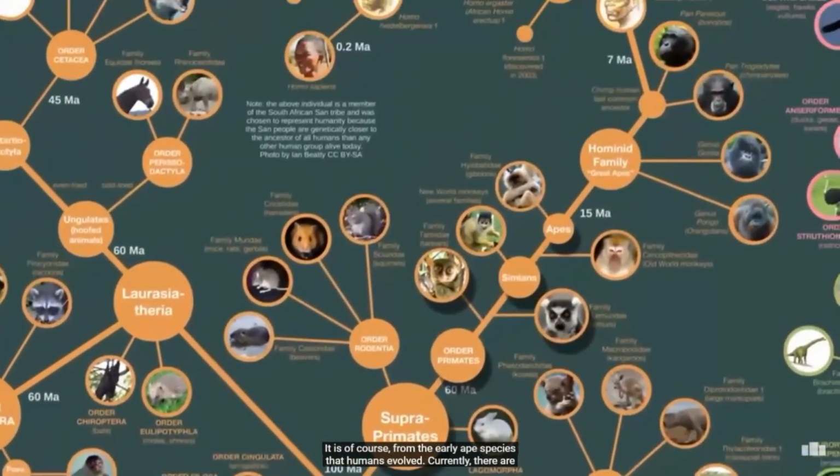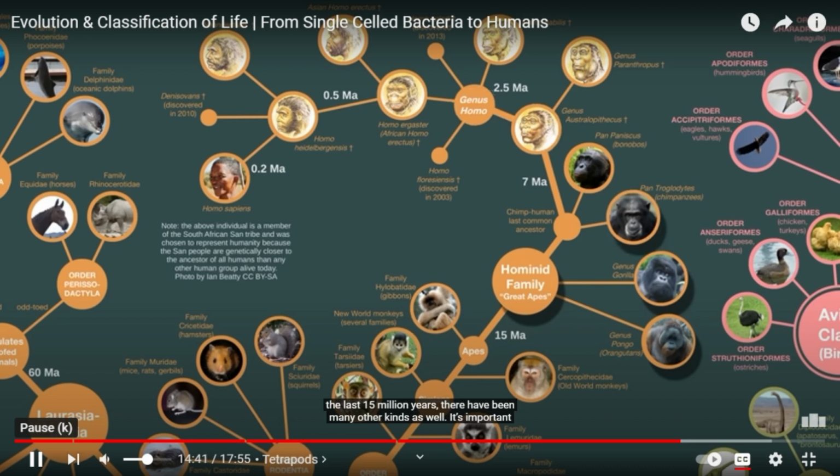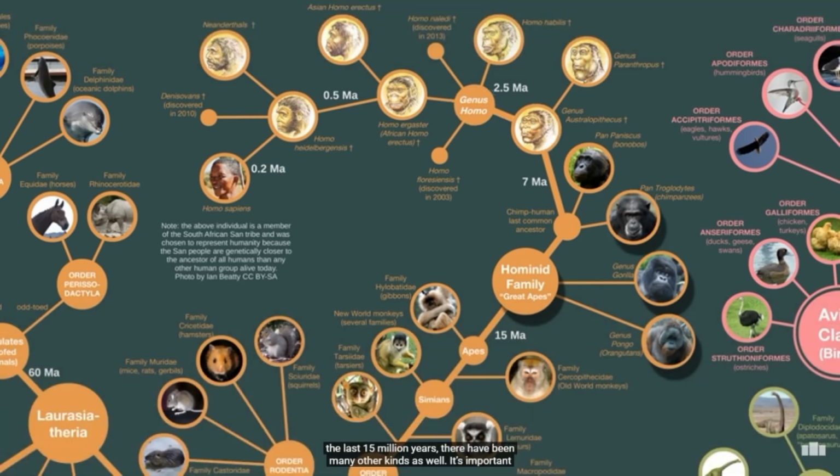It is, of course, from the early ape species that humans evolved. Currently, there are only 4 kinds of great apes: orangutans, gorillas, chimpanzees, and humans. But over the last 15 million years, there have been many other kinds as well. It's important to remember that the great apes of today all evolved from these now extinct species, not from each other. So although you may sometimes hear it said that humans evolved from chimpanzees, this is actually not true. Both modern humans and modern chimps evolved from a now extinct common ancestor who lived about 7 million years ago.